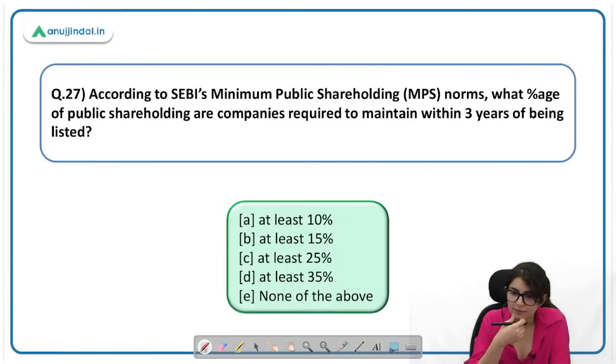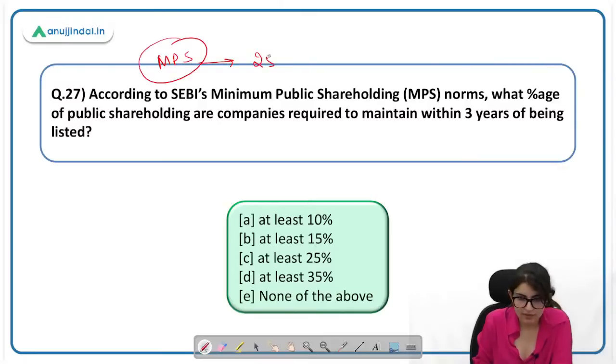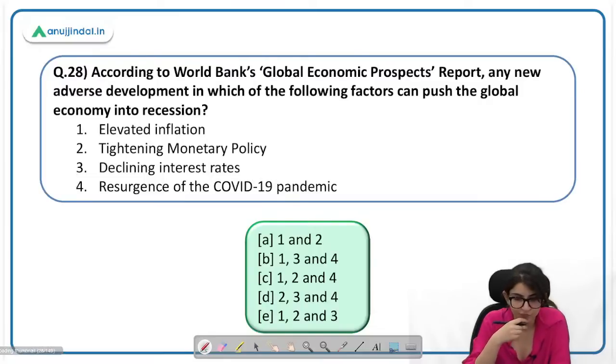According to SEBI's minimum public shareholding, what percentage of public shareholding are companies required to maintain? ये है minimum public shareholding का concept, 25% within 3 years. Right? So correct answer is C.